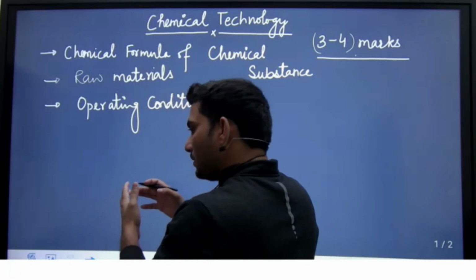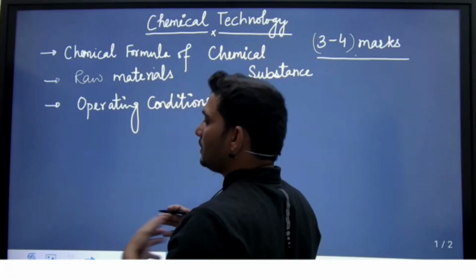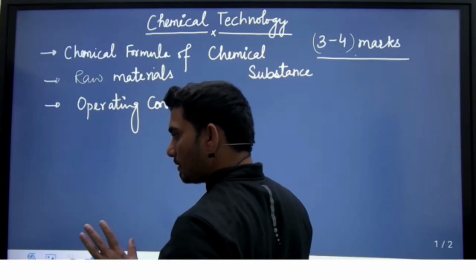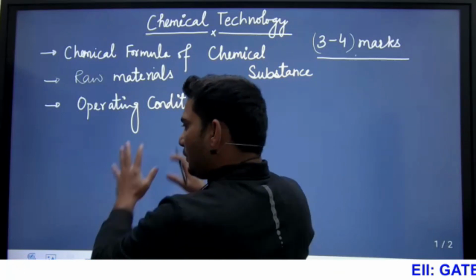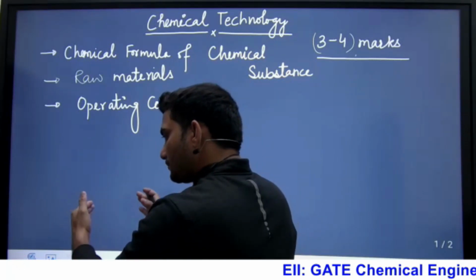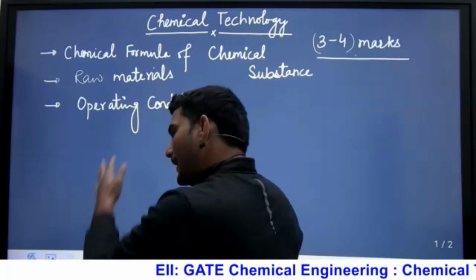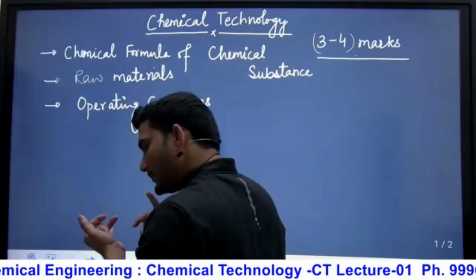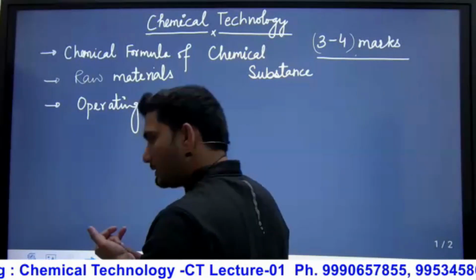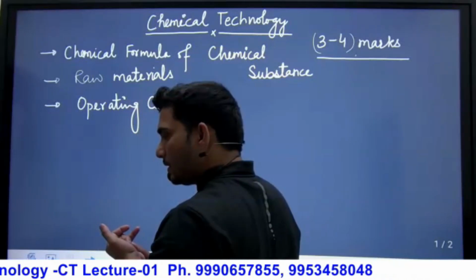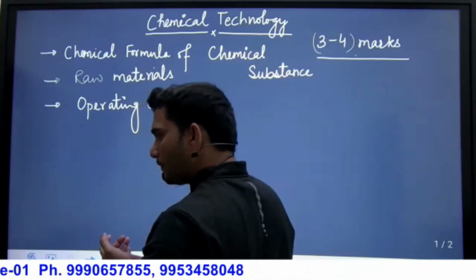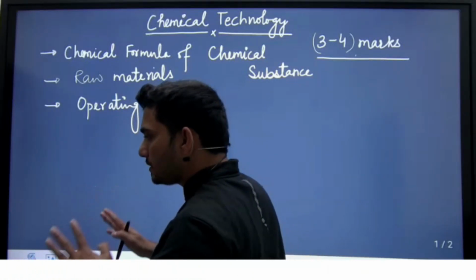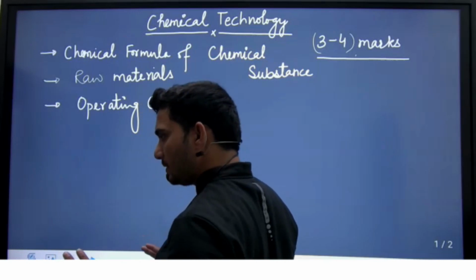with process flow diagram and the equipments which are used in the plants, then it will be quite interesting, a very interesting subject. But here we will not make it interesting, we will just complete it in the limited time. Whether you are interested or not, if you remember the process name, the raw materials, the operating conditions, the equipments we are using, and the sequence, that will be more than sufficient to gain the marks in the GATE exam.